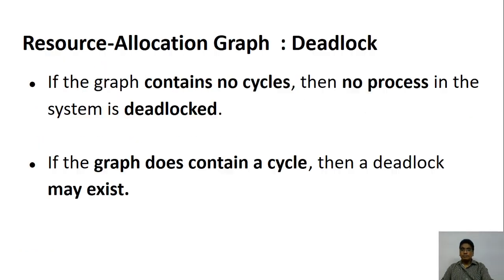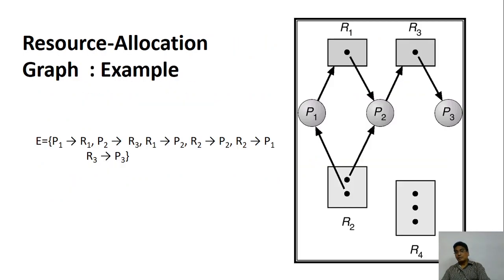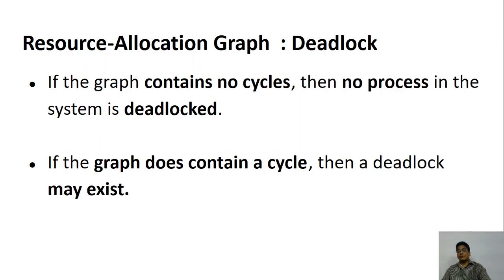Now if the graph contains no cycle, that means there is no deadlock in the system. In the previous case there is no cycle, so there is no deadlock. We can be sure that P1, P2, P3 are not in deadlock. However, if there is a cycle, that does not mean that there is a deadlock.